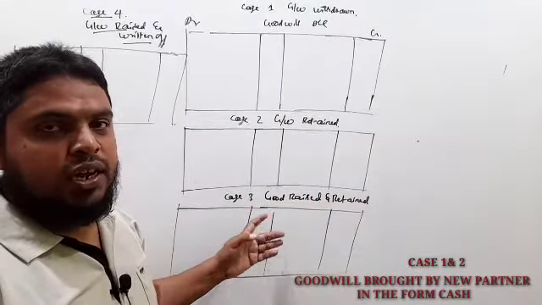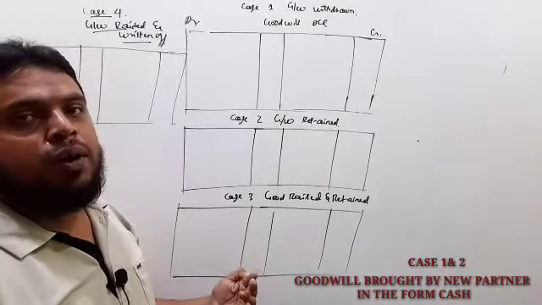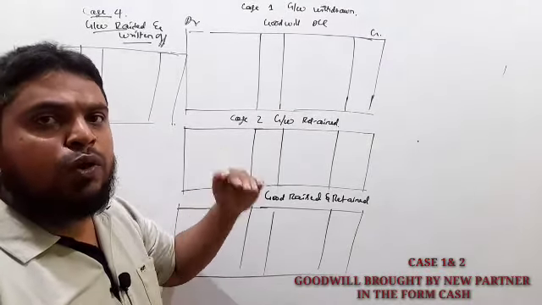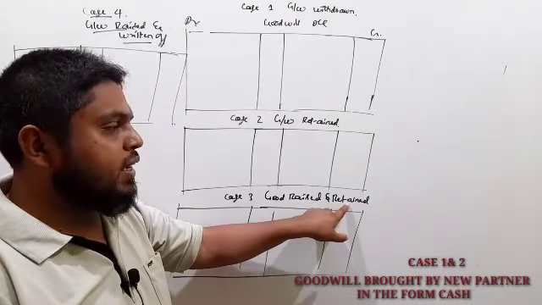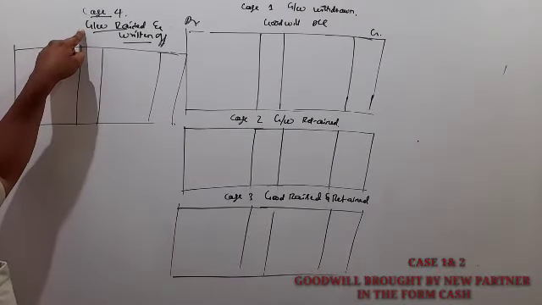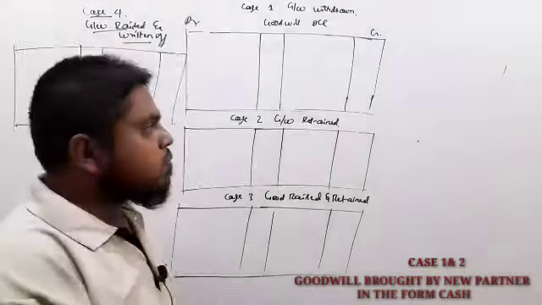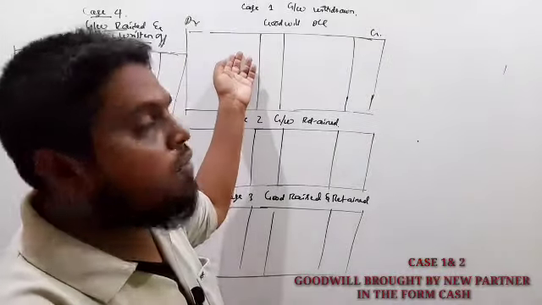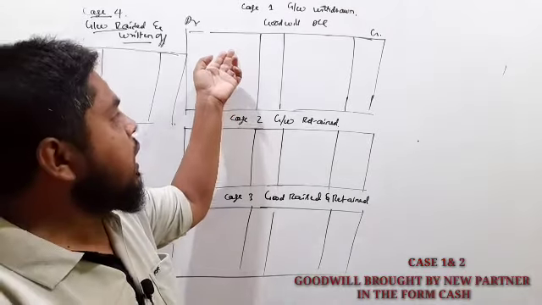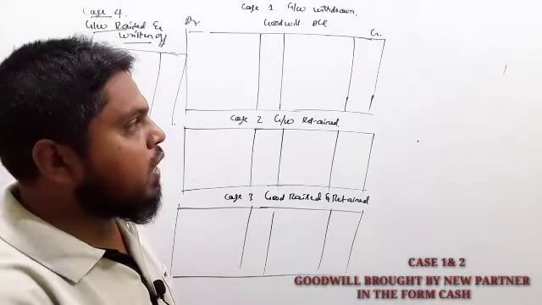In this situation, the new partner won't bring the goodwill amount, but after the admission of a partner, the goodwill, that is the business value, will be raised and retained in the business. And the last situation, case 4: goodwill raised and written off. Now, first let us start with the first case, goodwill brought by the new partner in the form of cash, and I will show you in 4 cases how to prepare a goodwill account.